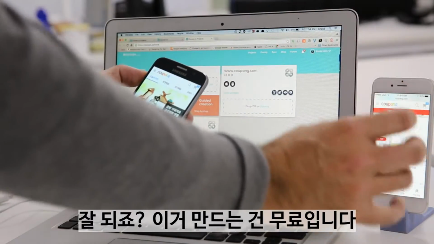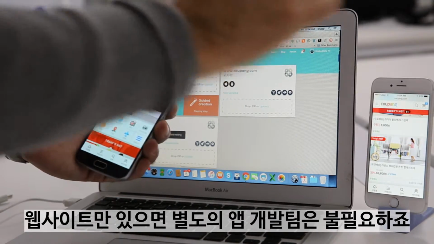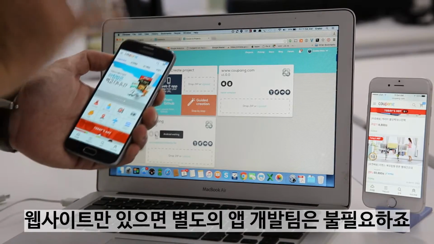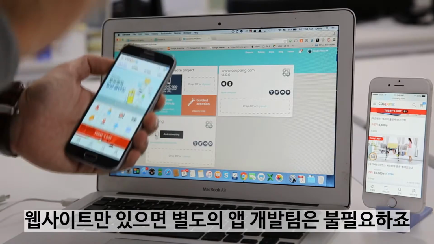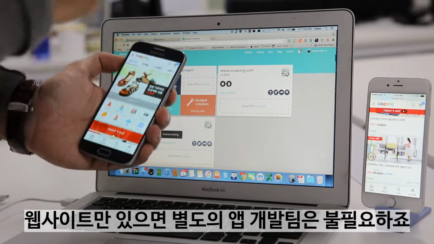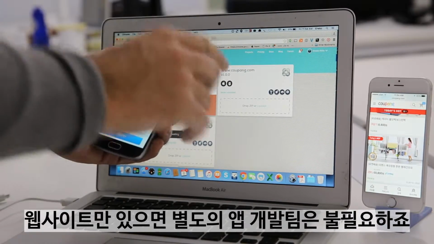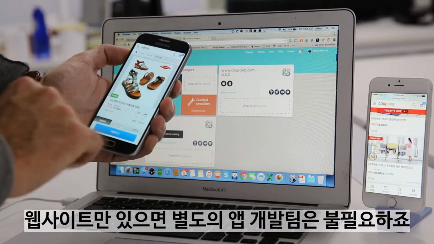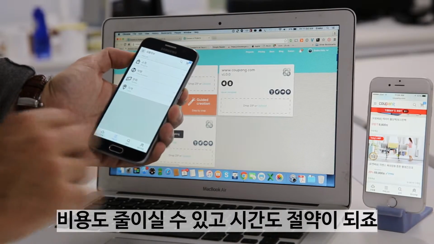You have a team to build the website, so you don't need a team to build the Android application and to build the iPhone application. Just one team for the 3 platforms. And with this final Android application, iPhone application, you can use native features, like push notifications, access to different payment systems, access to the GPS, to Bluetooth. Anything you need, you can get it into this kind of application.